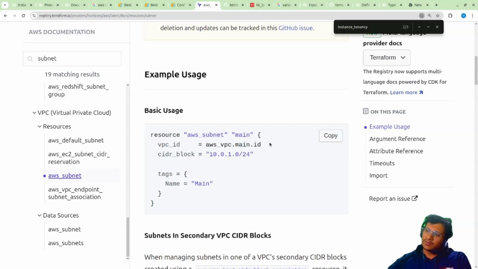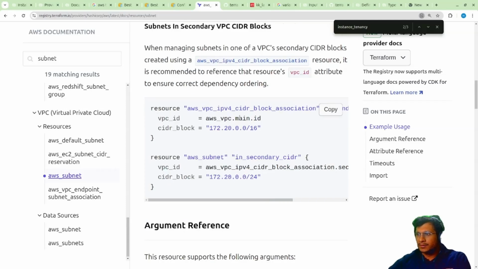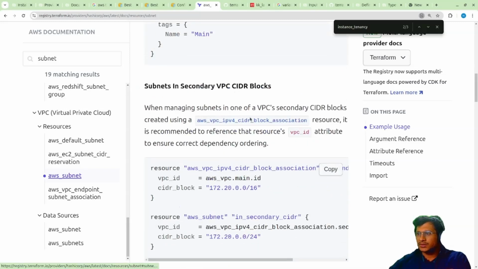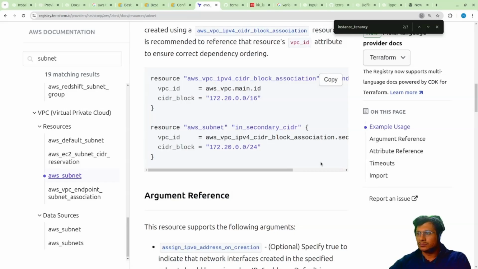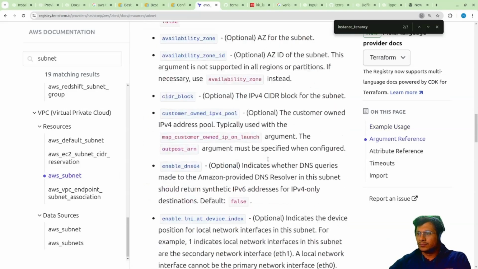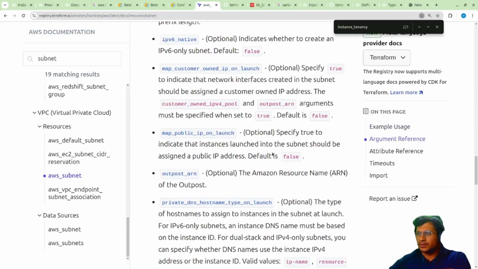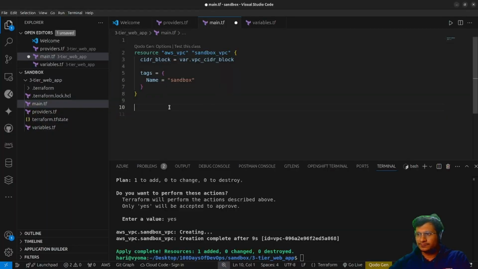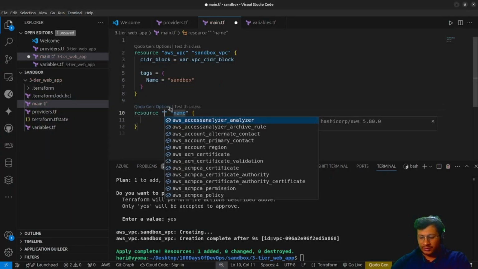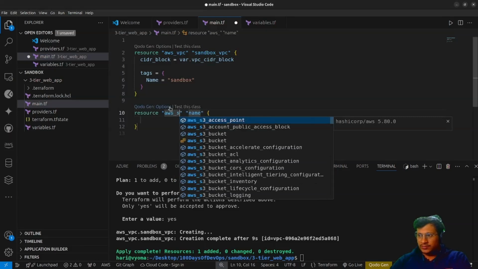So yeah, there is one more thing. Suppose a VPC is created. Now how can we call that resource ID in the current one? So there is in this one. So here you can find it. VPC CIDR block association, subnet, secondary VPC CIDR block in secondary. Yeah, so all of these are the CIDR blocks. So I'll just create one resource, then AWS subnet.